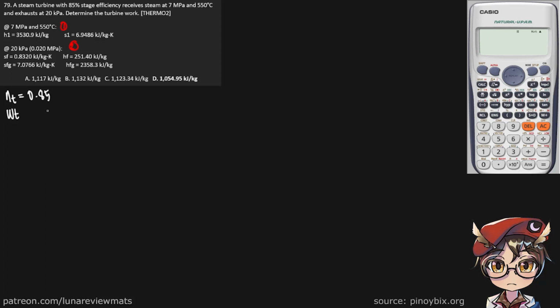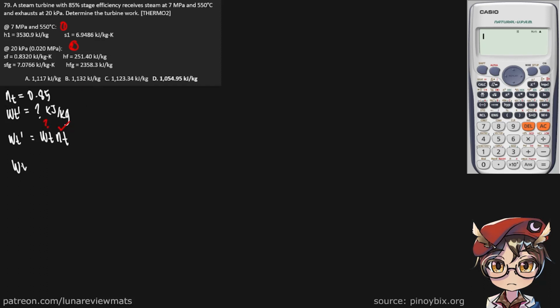It sounds like we are trying to find our actual turbine work since we are given our stage efficiency. So this is in kilojoules per kilogram. In order to find our actual turbine work, we need to multiply our ideal turbine work by our stage efficiency. We already have our stage efficiency right here. So we just need to find WT.